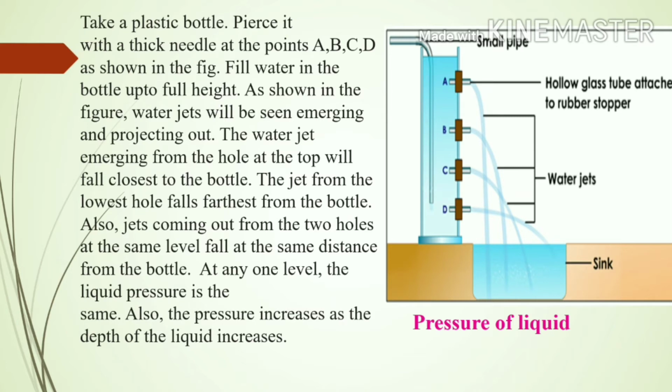The water jet emerging from the hole at the top will fall closest to the bottle. The jet from the lowest hole falls farthest from the bottle. Also, jets coming out from two holes at the same level fall at the same distance from the bottle. At any one level, the liquid pressure is also the same. Also, the pressure increases as the depth of the liquid increases.